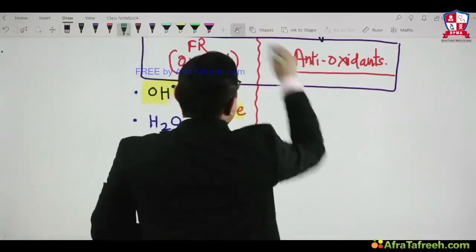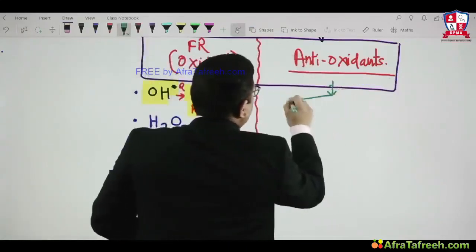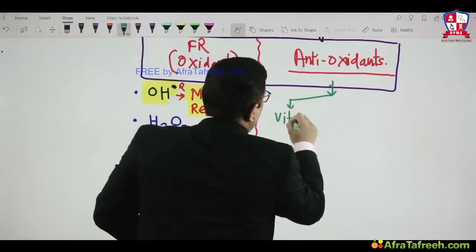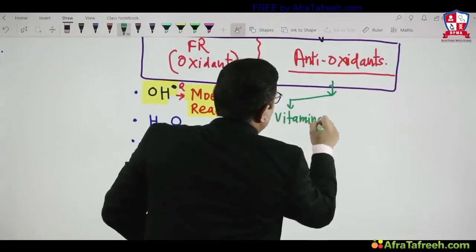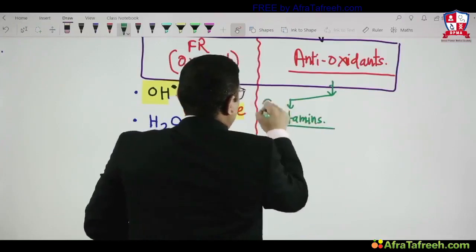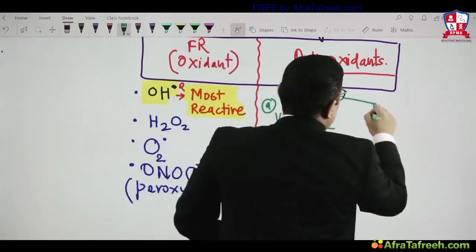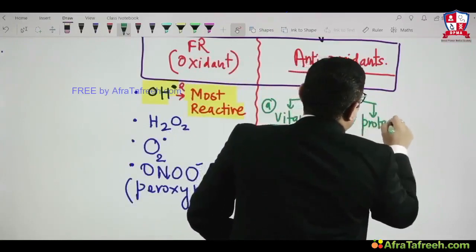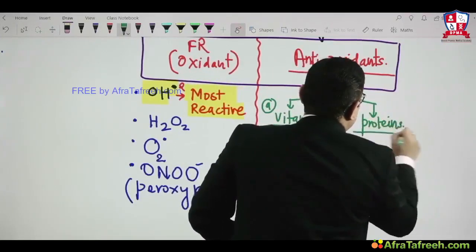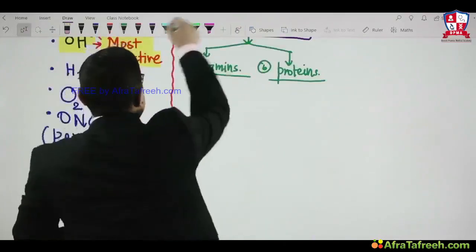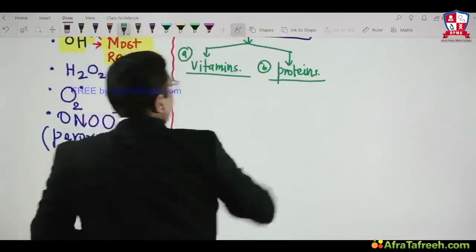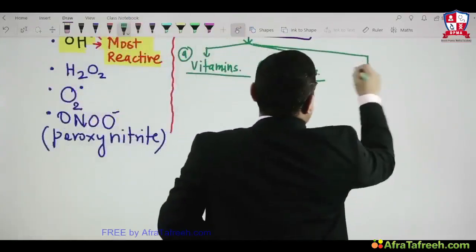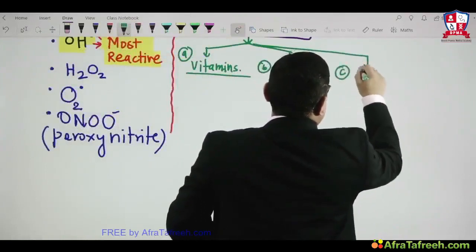So antioxidants, as I said, can be vitamins, antioxidants can be certain proteins, and they can be certain enzymes also.